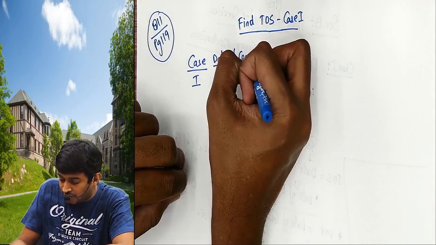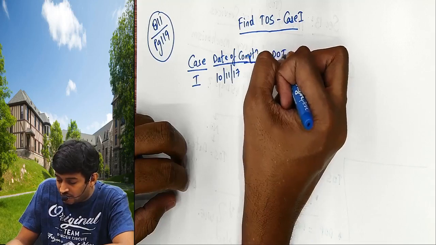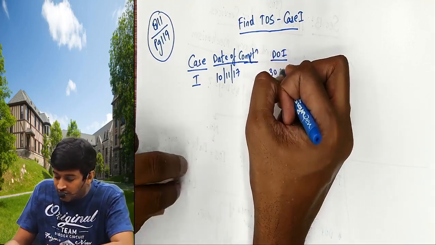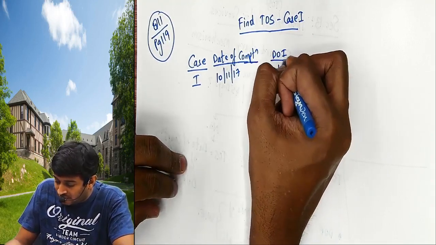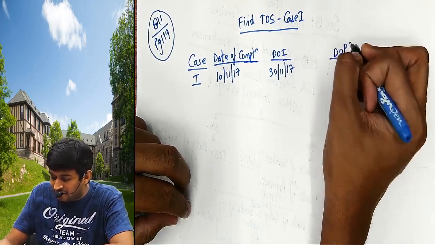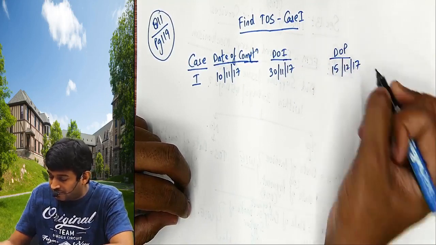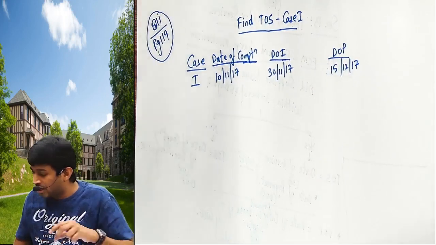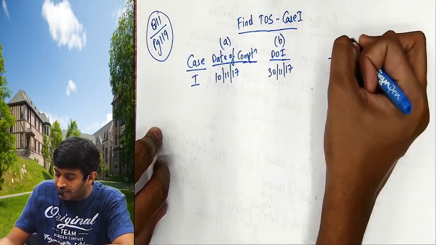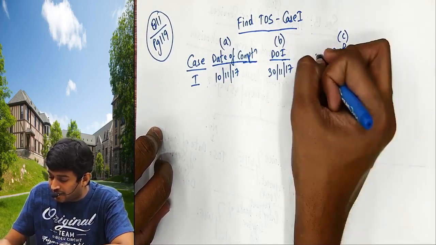Don't copy, just listen first. Completion date is given. Next date, date of invoice: 30th November 2017. Next date, date of payment, one date is given, you take that: 15th December 2017. Assuming this as A, this as B, this as C, we have to find out the time of supply.